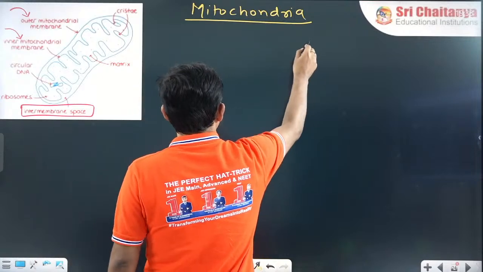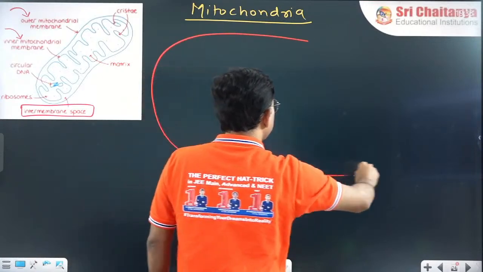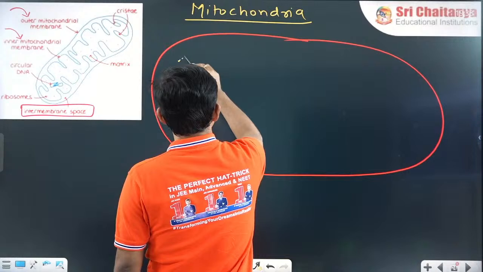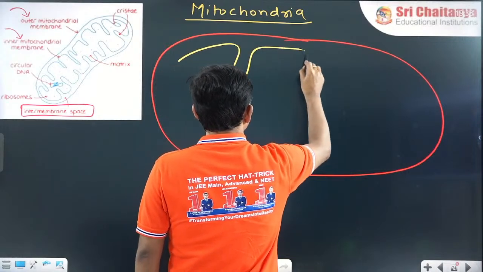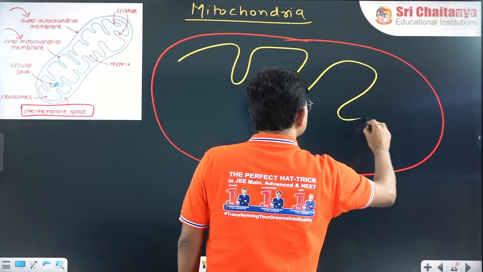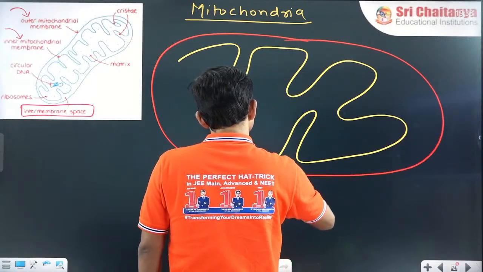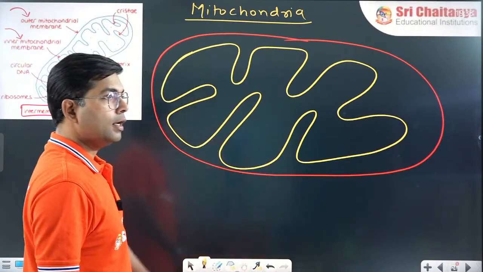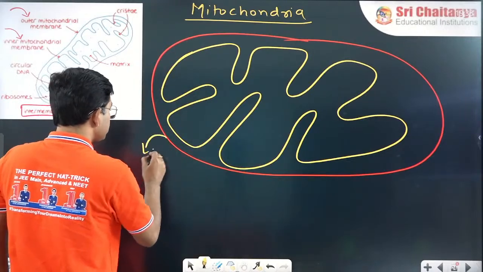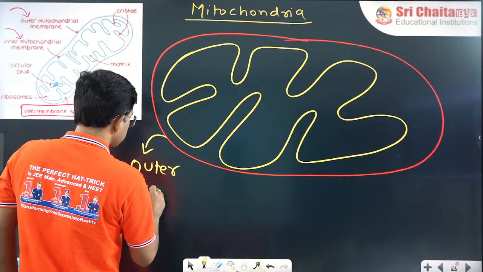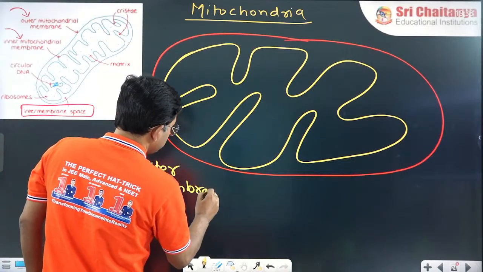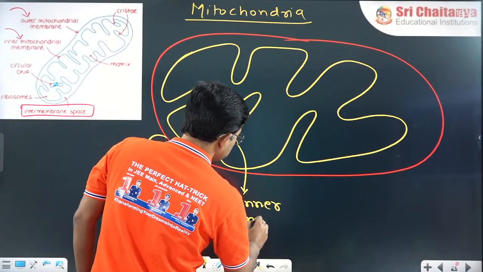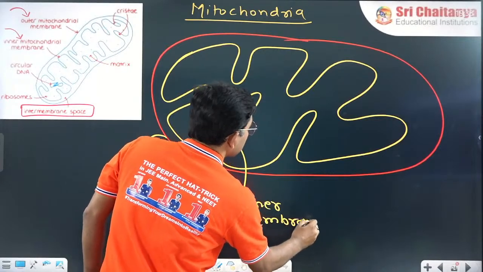I will draw one diagram. This is the outer membrane. Then there is an inner membrane. The inner membrane has several infoldings, right?